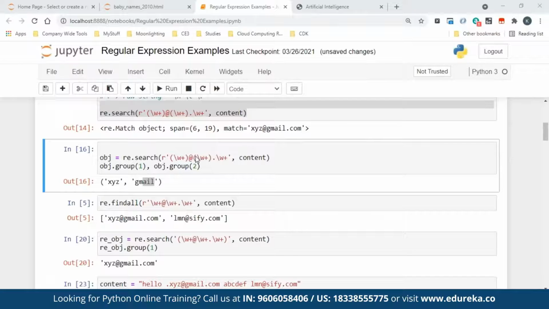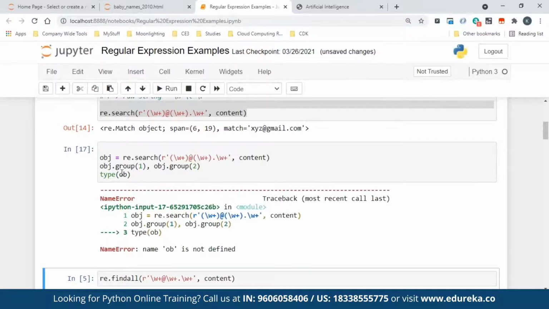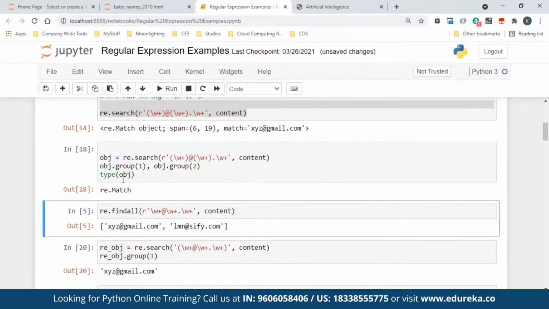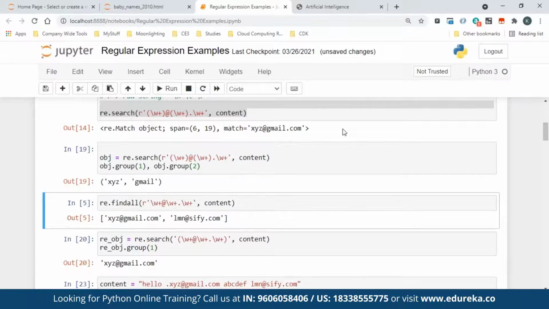Okay, that object is of what data type? It is a regular expression object type. If you want to check the type, you can just do this and it will tell you it is a regular expression object. So this is an re Match object. That's all. It's not a normal variable. Okay, so that is how you can do these things.